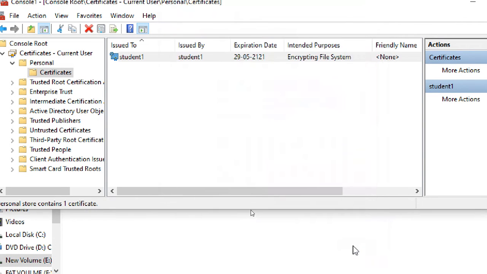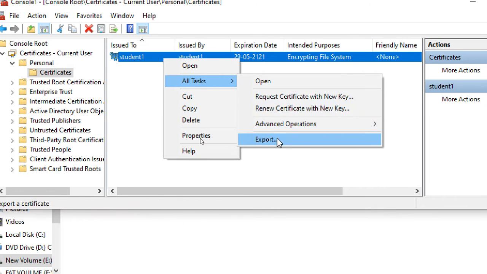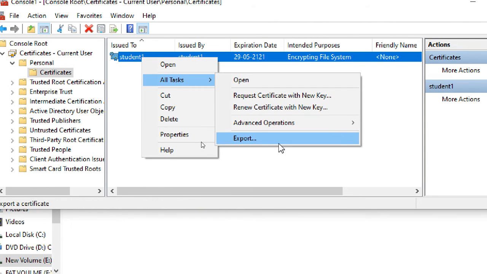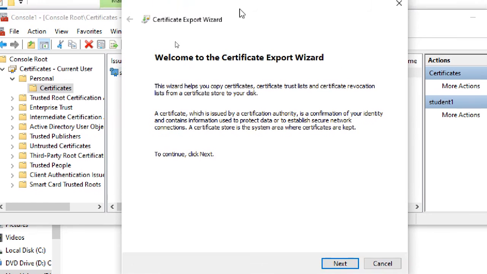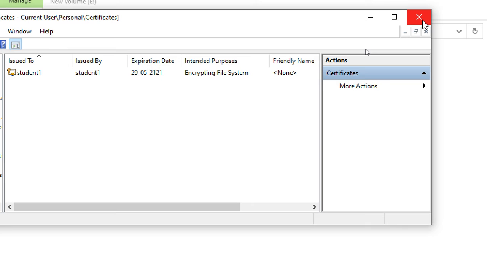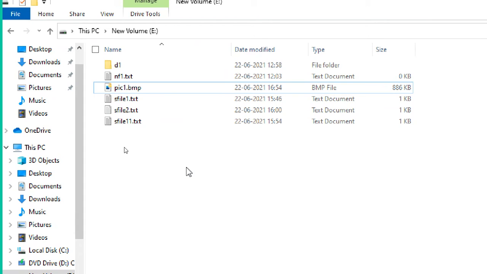Okay, so this is about your certificate. Now, if you want to delete the certificate, you can delete it, and you can also export the certificate. Right click on the certificate, click Tasks, then Export. Again, the same wizard will run. That's enough on this purpose. Open MMC and look there; you will understand easily.